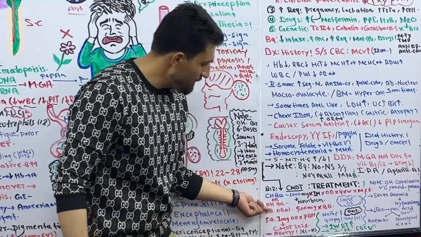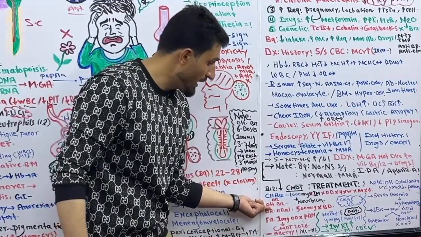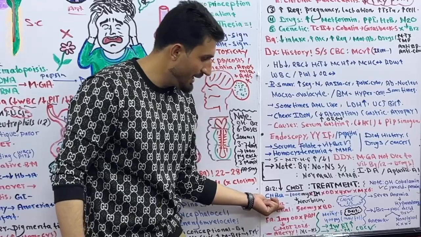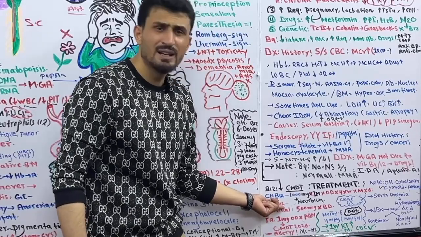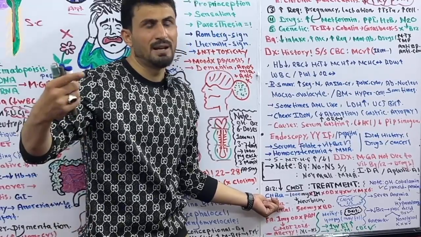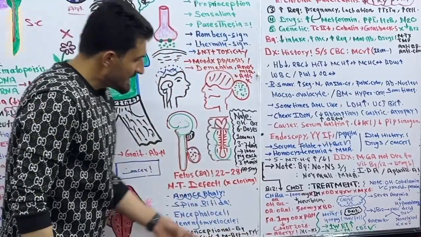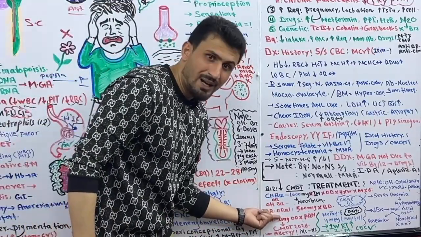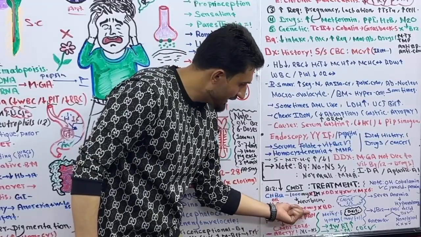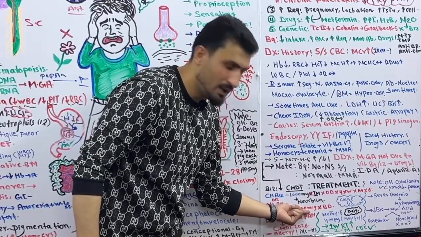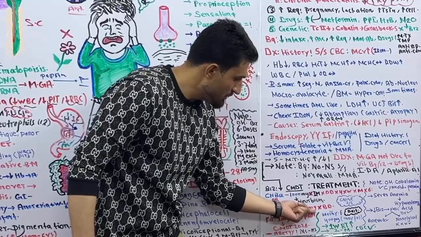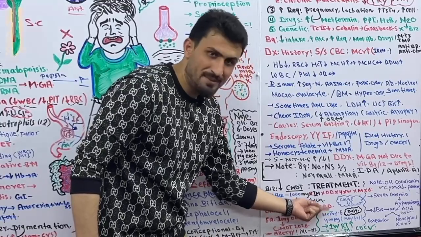Or sometimes you can also use hydroxocobalamin, which is used, for example, in the UK. Plus you can also use oral cobalamin, and you can give 1000 micrograms daily or 500 micrograms twice a day.